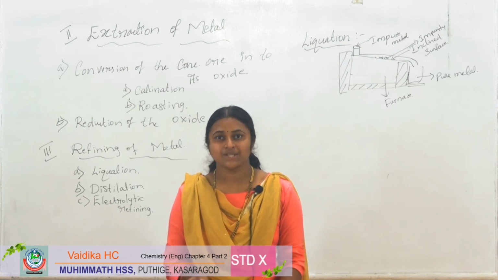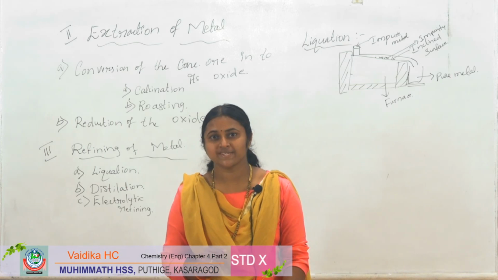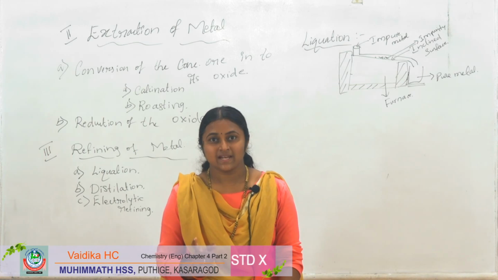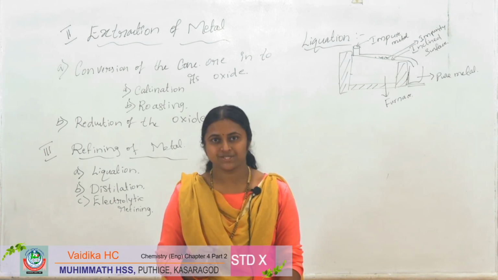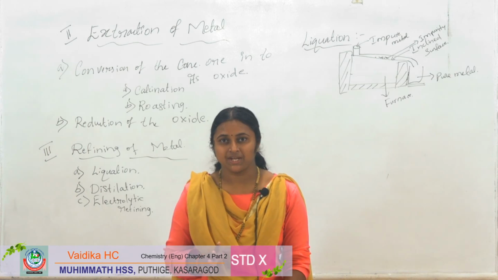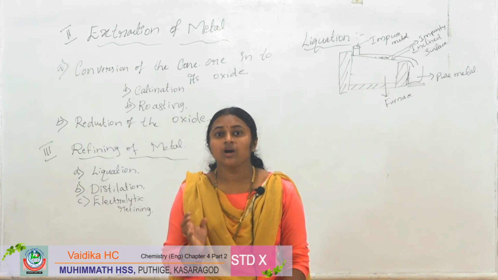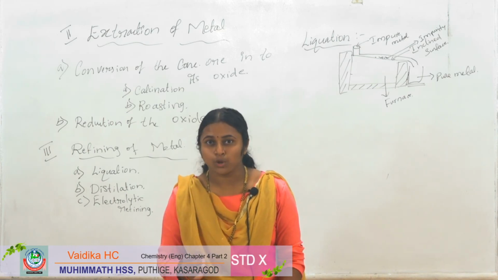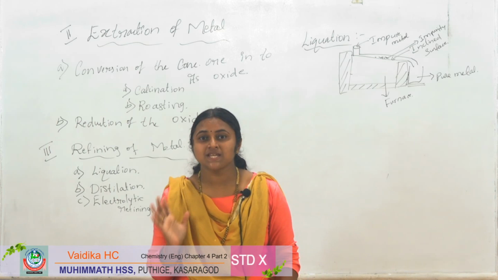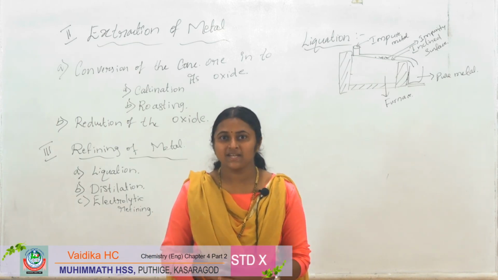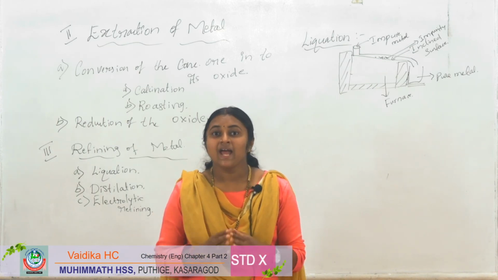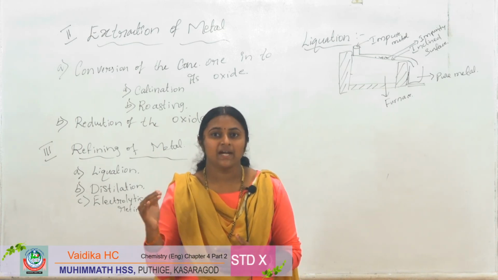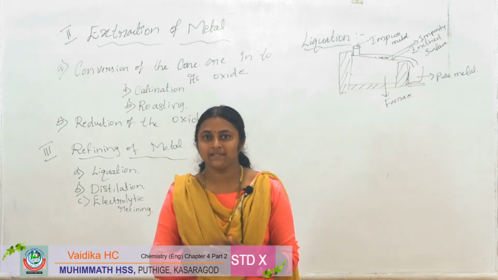Conversion of the concentrated ore into its oxide involves 2 methods: calcination and roasting. In calcination, we are heating the concentrated ore in the absence of air at a temperature below its melting point.